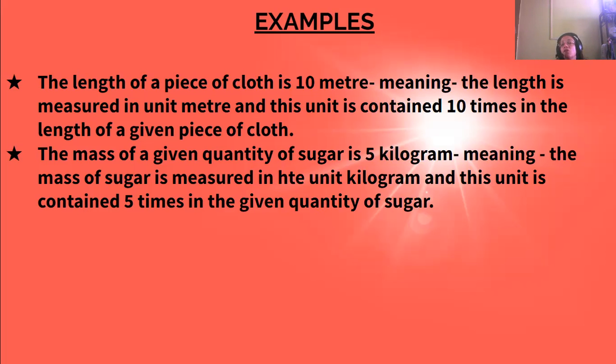Again, the mass of a given quantity of sugar is 5 kilogram. That means the mass of the sugar is measured in a unit. What is the unit for measuring the mass of the sugar? That is kilogram. The unit is there 5 times in the given quantity of the sugar. That is why it is given here as 5 kilogram. Kilogram is the unit and 5 is the numerical value.